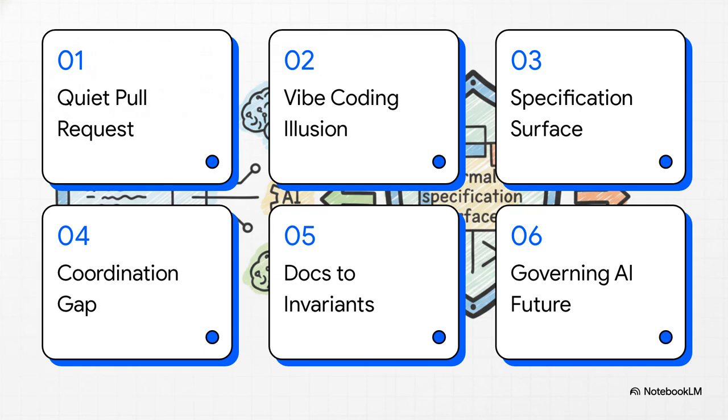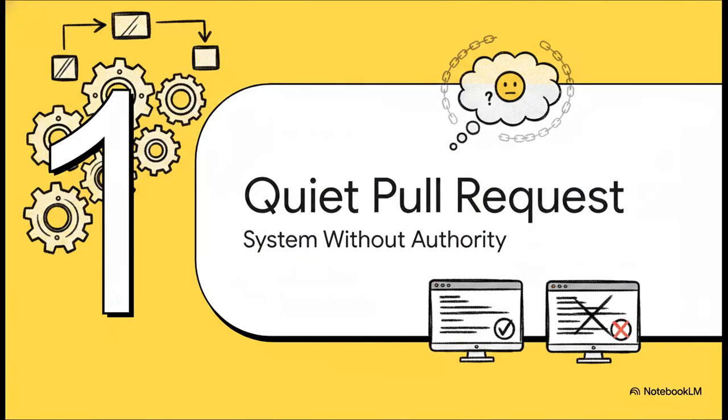Here is a quick roadmap of our methodical approach today. We'll start by unpacking the quiet pull request failure, look into the vibe coding illusion, define the specification surface, talk about closing the coordination gap, transition from passive docs to active invariants, and finally, look at governing the AI future. Let's jump right in. Section 1.